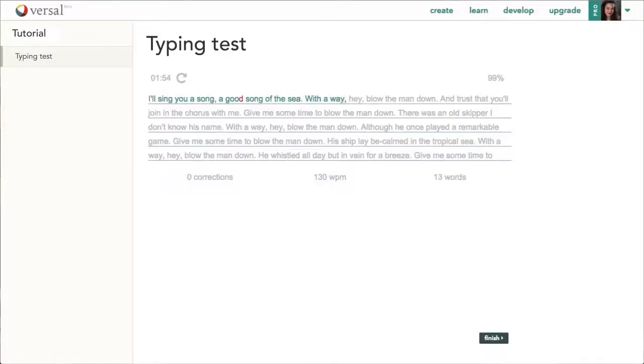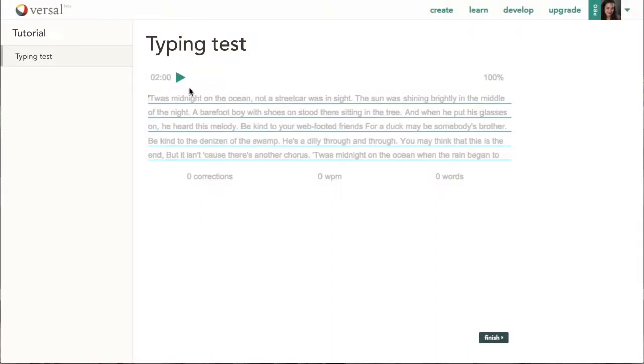The typing test gadget allows an author to add a typing challenge to any Versal lesson. When learners press play, the timer starts counting down.